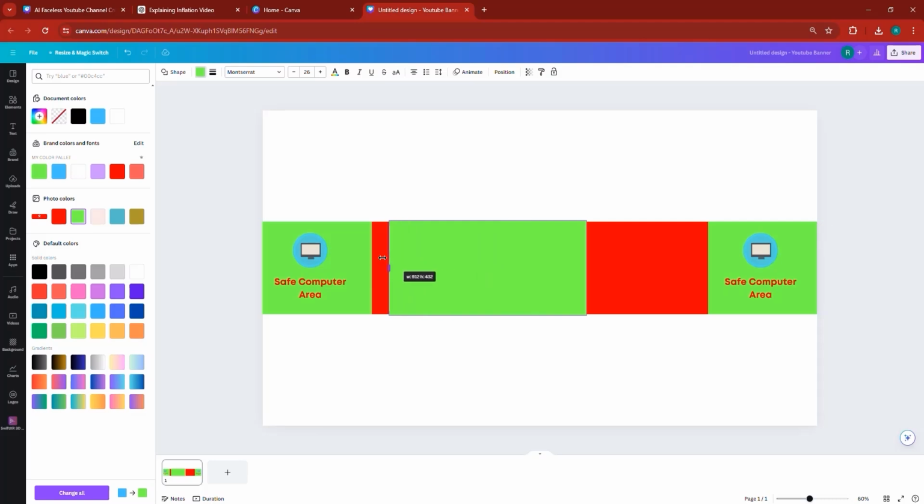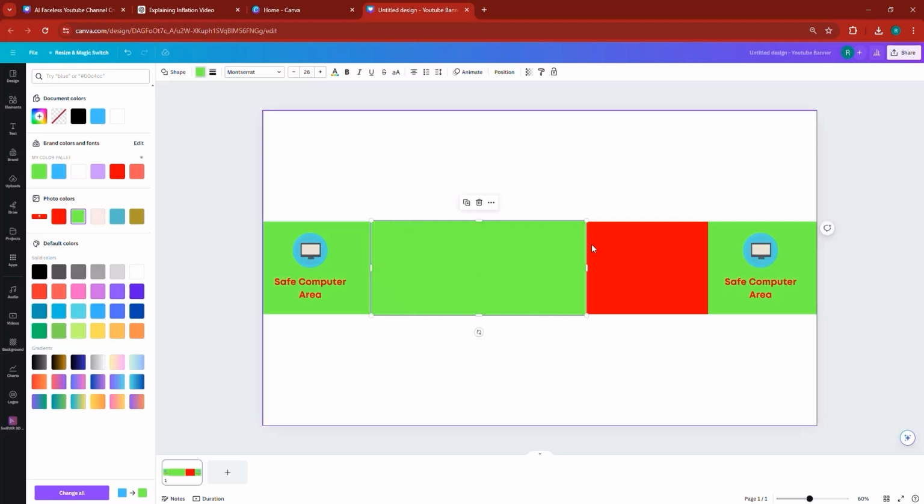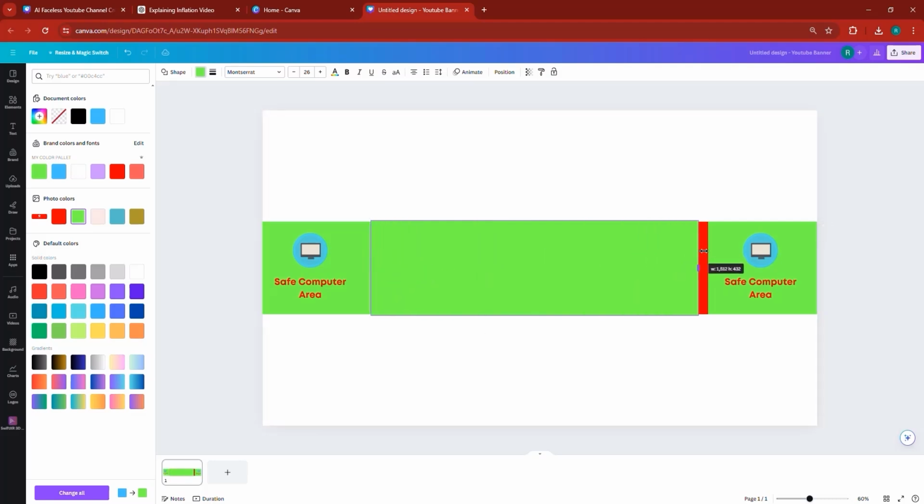If I zoom and increase the size, I'll give you the exact proportions. In the height it's 420, and in the length it's 1,554. That is pretty much it.